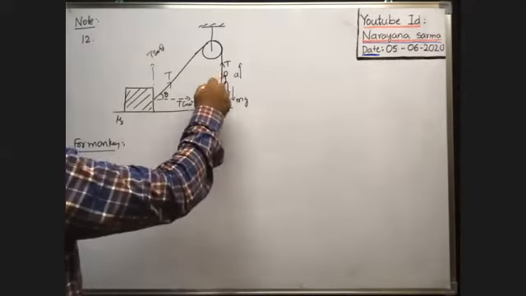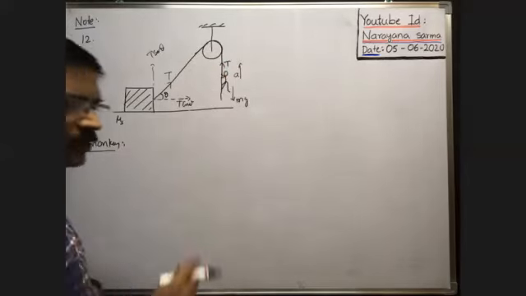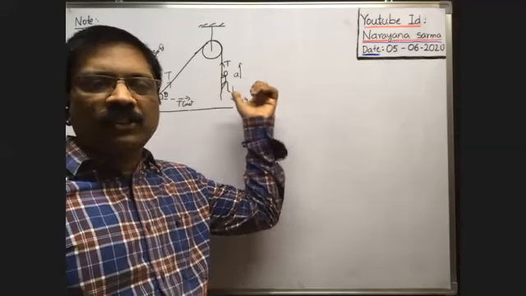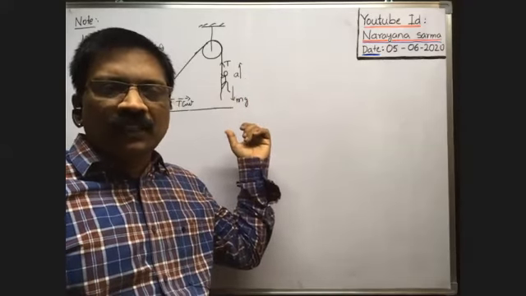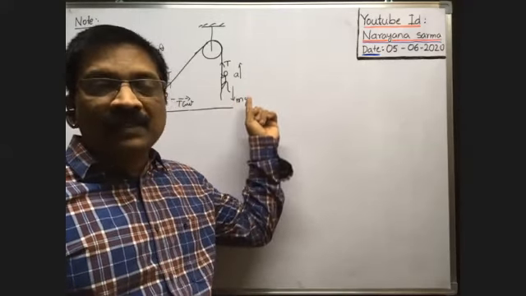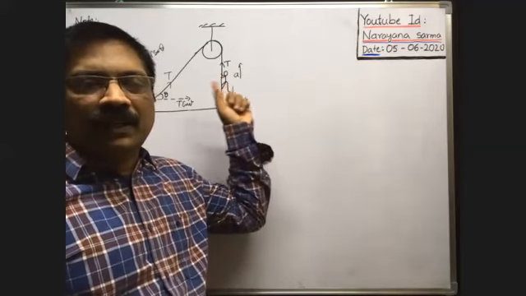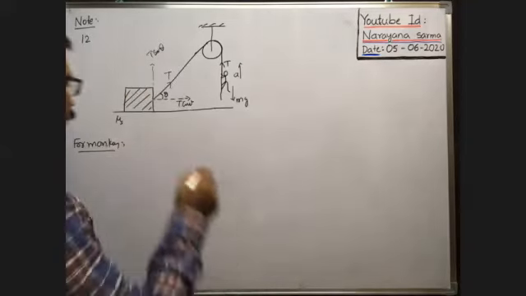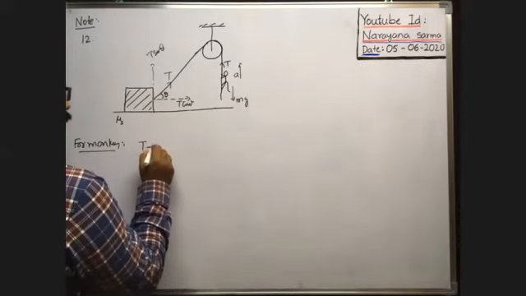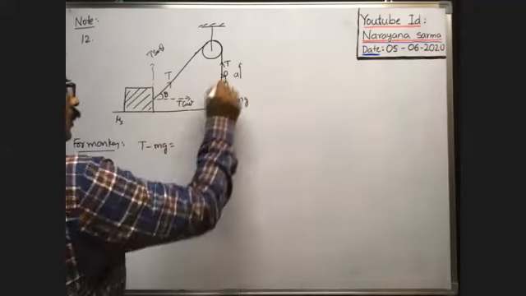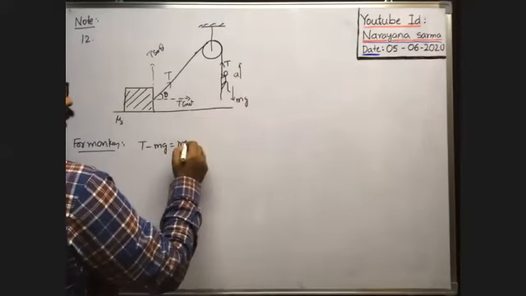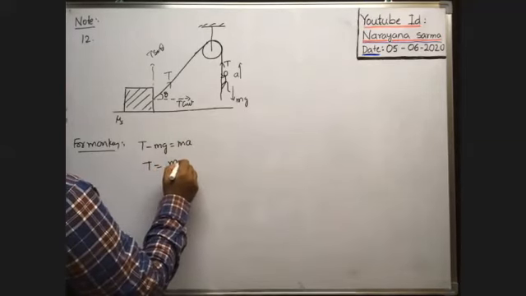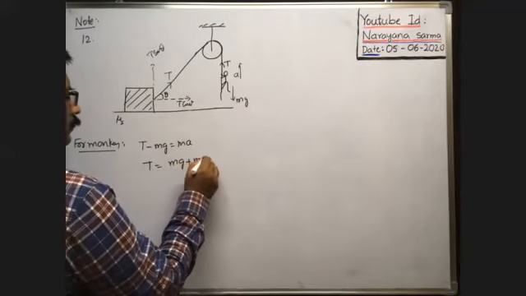As the monkey is moving upwards, is T more or mg more? Tension acts on the monkey in the upward direction, weight mg in the downward direction. If the monkey accelerates upward by climbing the rope, T is more. That's why the net force on the monkey is T minus mg, which is equal to mass times acceleration, ma. Therefore, tension is equal to m(g plus a), or mg plus ma.